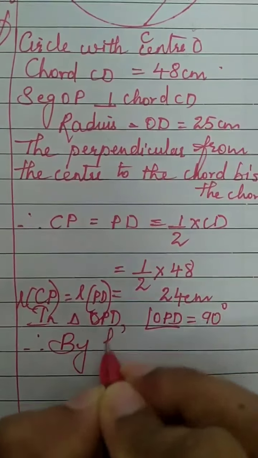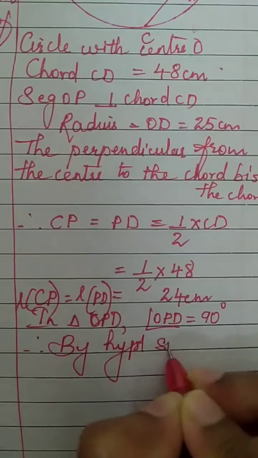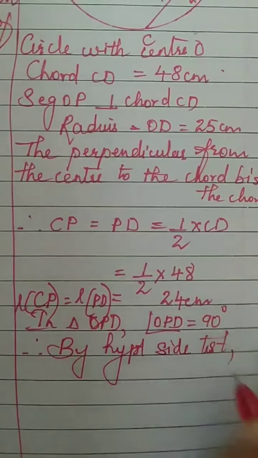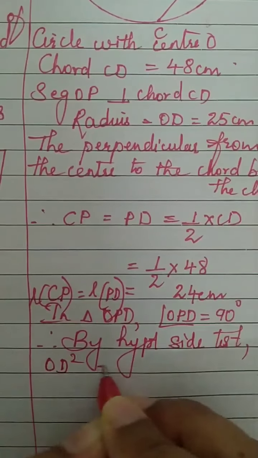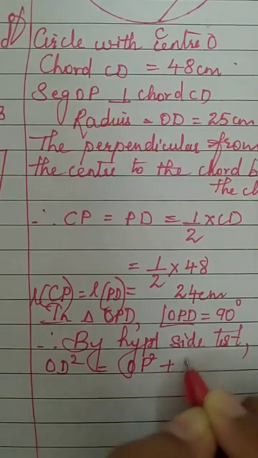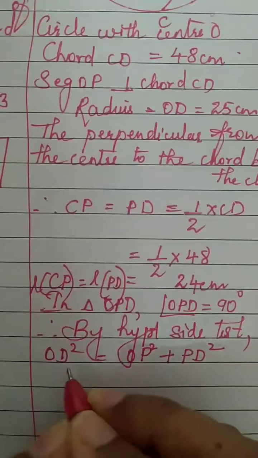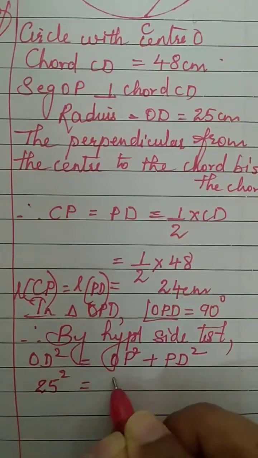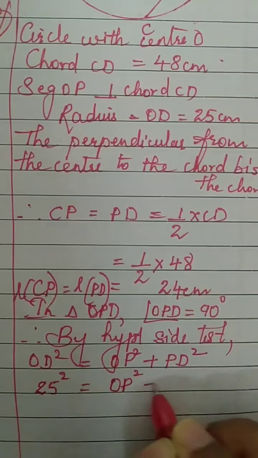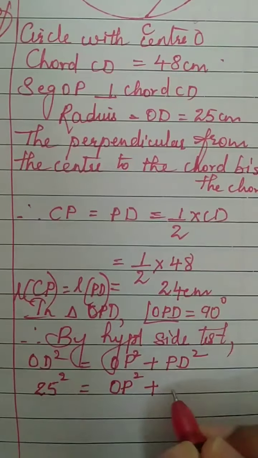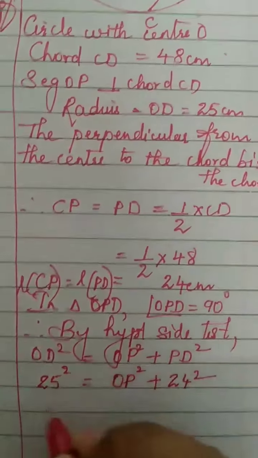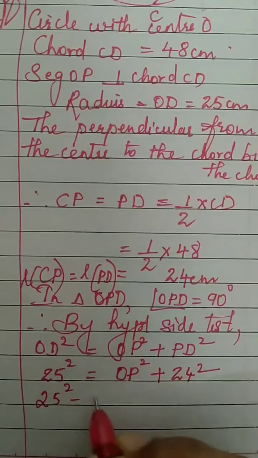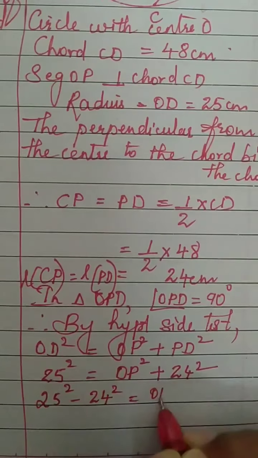Therefore, by the hypotenuse side test, hypotenuse is OD. OD square is equal to OP square plus PD square. Do you know OD? OD is 25. So 25 square is equal to OP square, which we don't know, that is the question, plus PD square, and just now we got 24. Bring 24 square to the other side. You will get 25 square minus 24 square is equal to OP square.